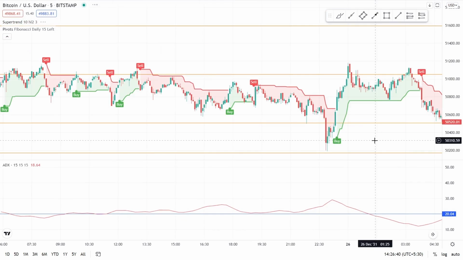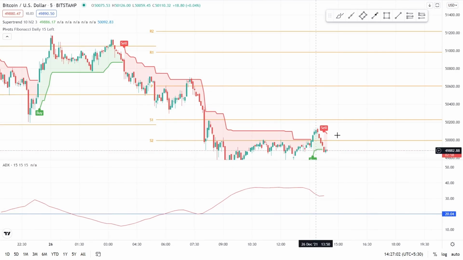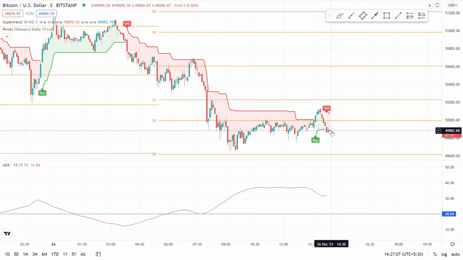Now it is time for entry conditions. Number 1 and the most important indicator is ADX. Draw a horizontal line on ADX at 20, because our condition 1 is that ADX should be above 20. Condition 2, look for Super Trend to show you a green zone for buy and a red zone for sell opportunities. Then wait for a recent pivot level break. That's it. Now it is our entry time.